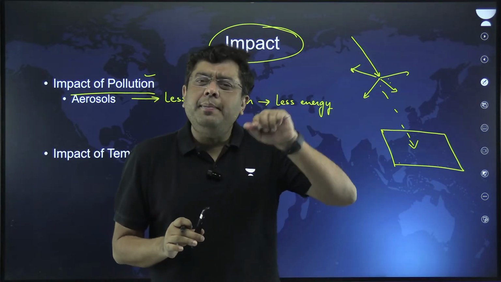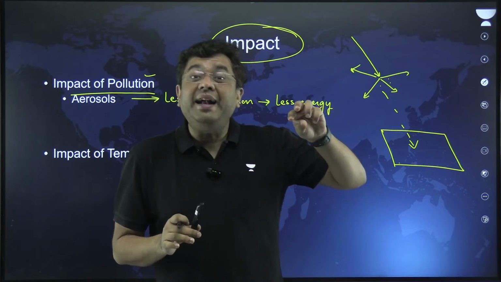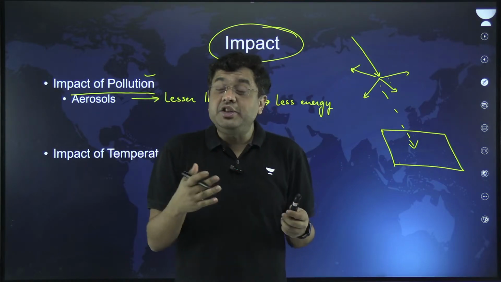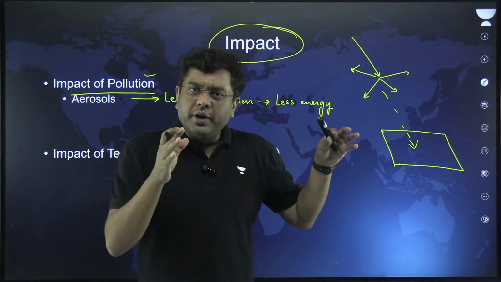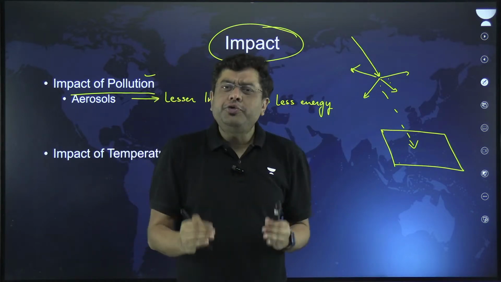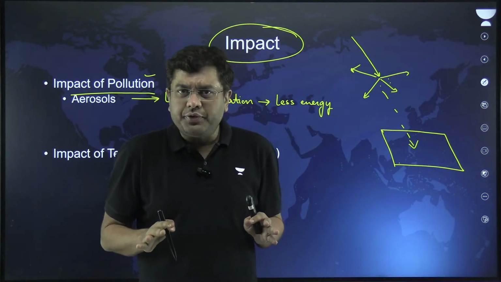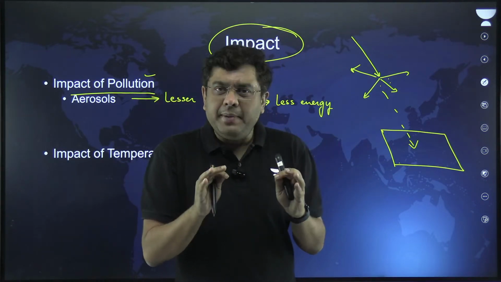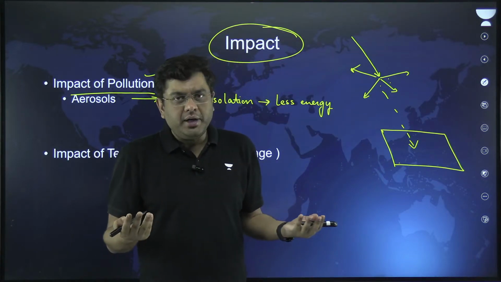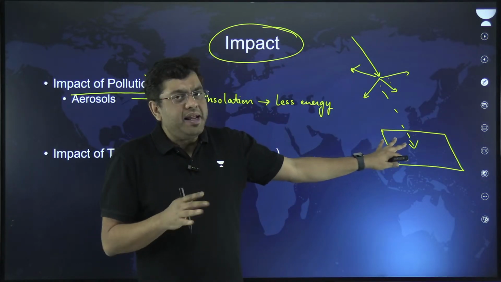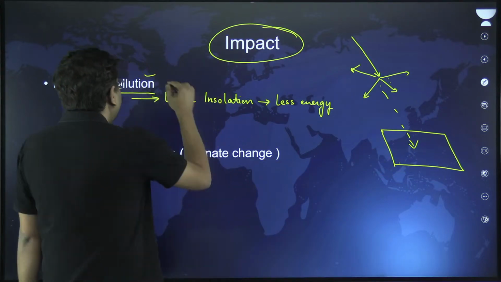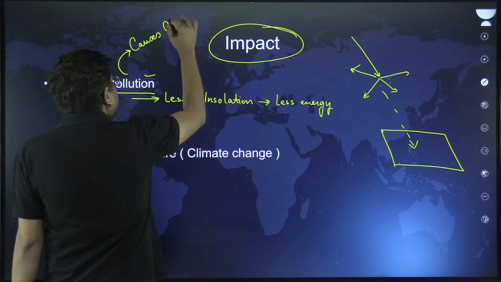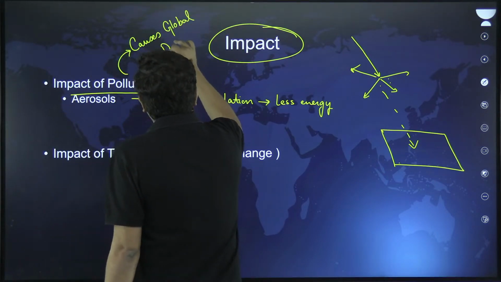You would have heard about the term dimming. You dim the lights, you brighten the lights. Now, due to a large amount of pollution in the atmosphere above regions like India and China, these pollutants, dust particles, etc., reduce the amount of solar energy which reaches the ground surface. That is a phenomenon known as global dimming, where the amount of light is dimmed out. So naturally, solar rays reaching the panel will be lesser, and energy production will be lower. So this also causes global dimming.